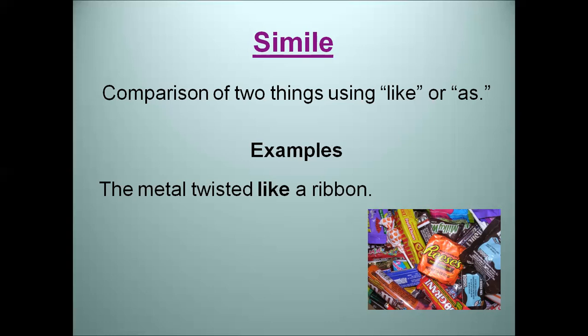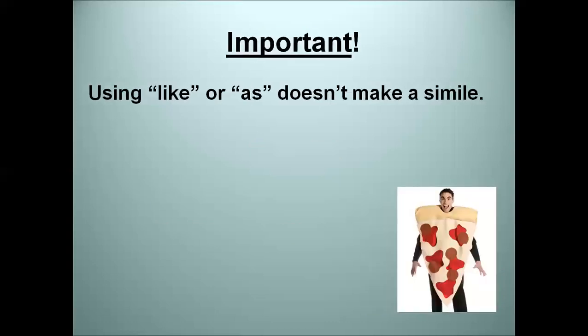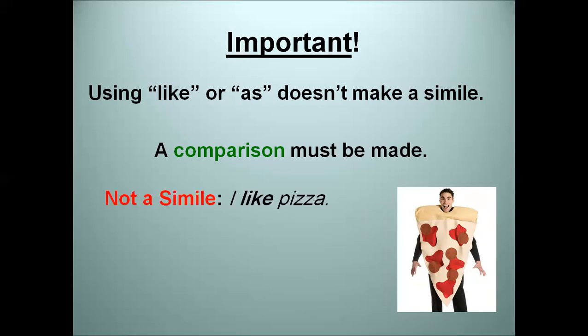Examples: the metal twisted like a ribbon. She is as sweet as candy. Take care. Using like or as doesn't make a simile. It's a must to be comparison. When you want to talk about simile, simile means comparing between two by using like or as. When I say I like pizza, it's not a simile, because here there is like, but it's not a comparison.